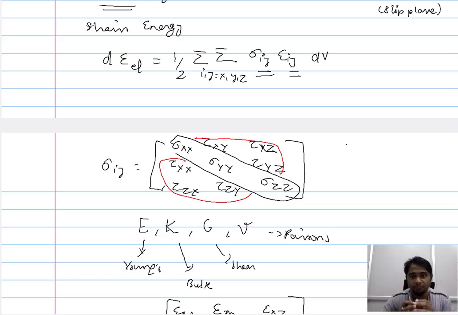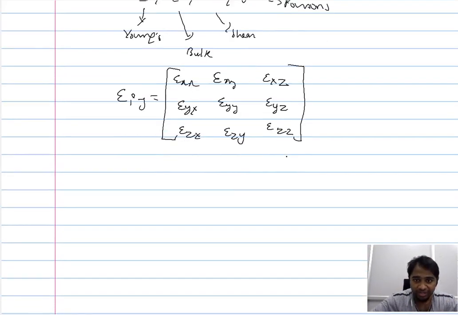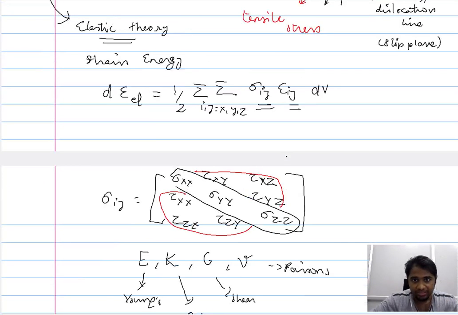Now in case of the dislocation, we are talking about the stress that is introduced by the extra layer of atoms, and it is highly difficult for us to calculate that. Therefore, in order to calculate the strain energy of the dislocation, we begin by considering the strain introduced by the dislocation.